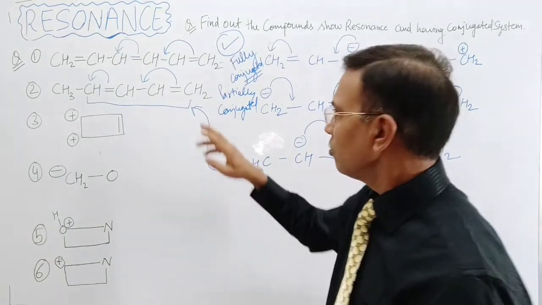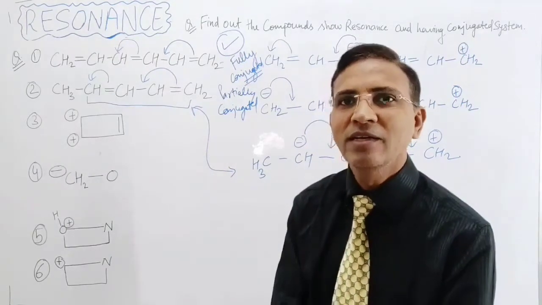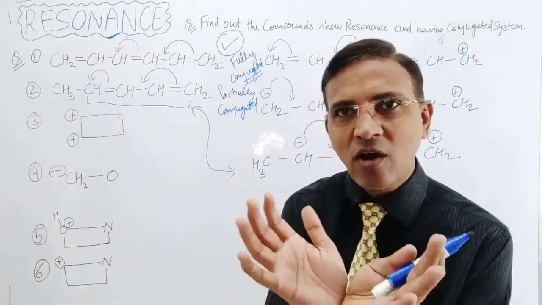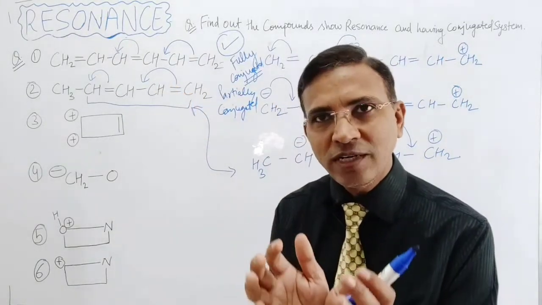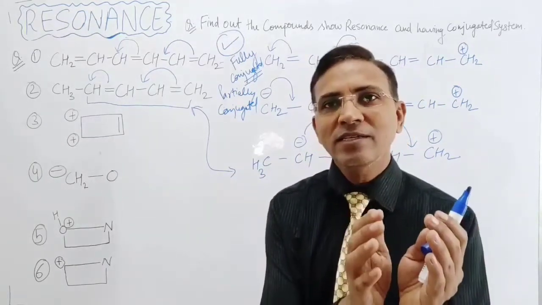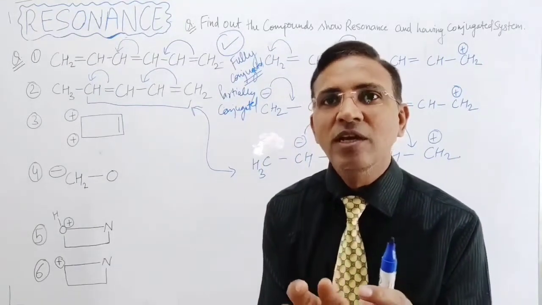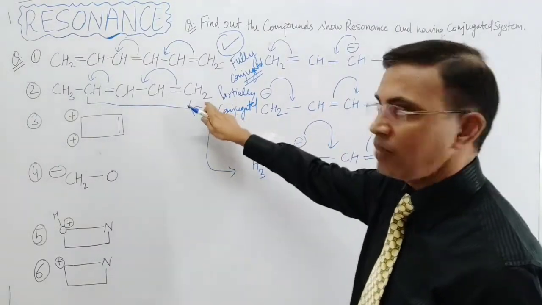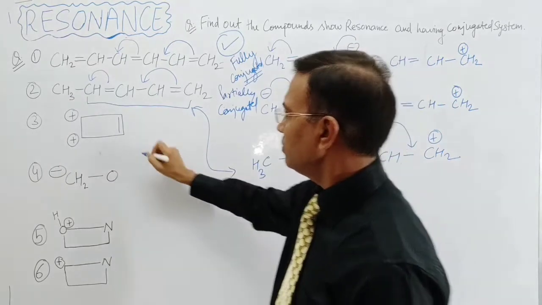because the conjugation is not within the whole molecule, right? The conjugated system is restricted to some area of the molecule, to some part of the molecule. So if the conjugated system is restricted to some part of the molecule, then it is said to be partially conjugated. If the conjugated system is in the whole molecule, then it is fully conjugated. So this is partially conjugated because the conjugation is not in the whole molecule. Now come to this one.